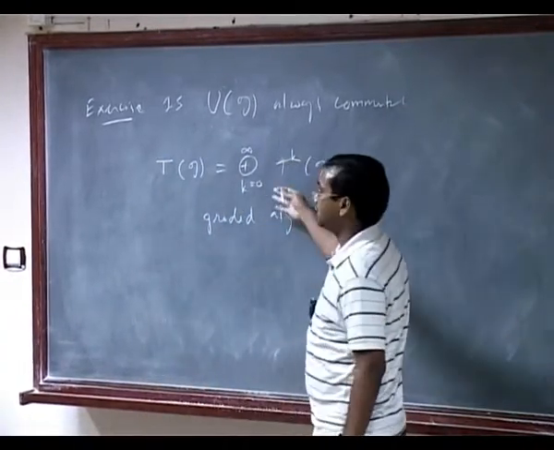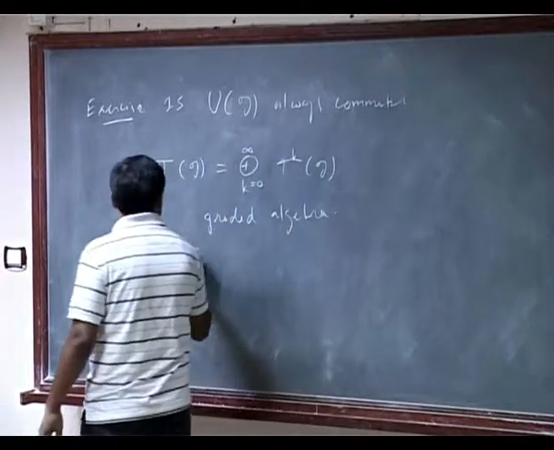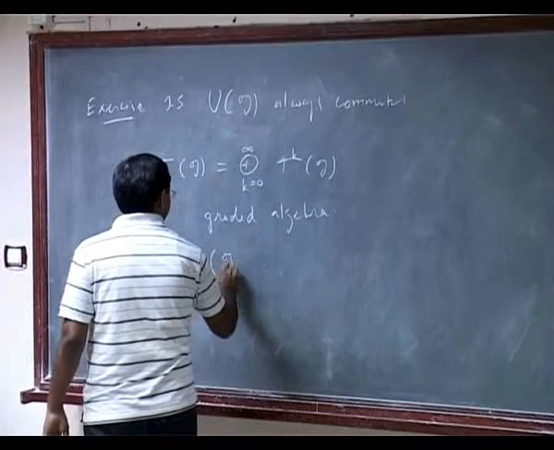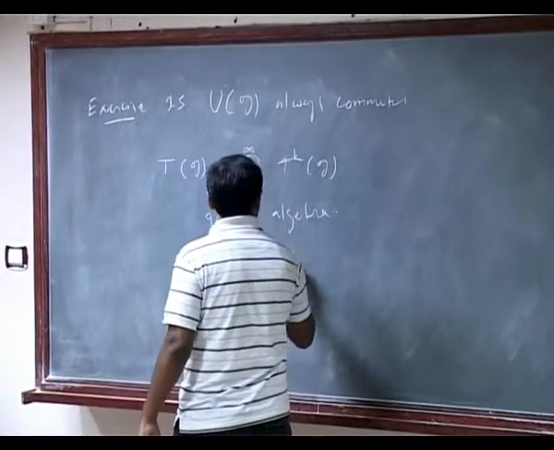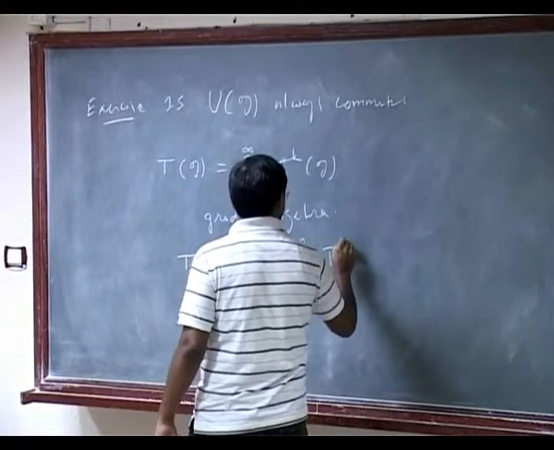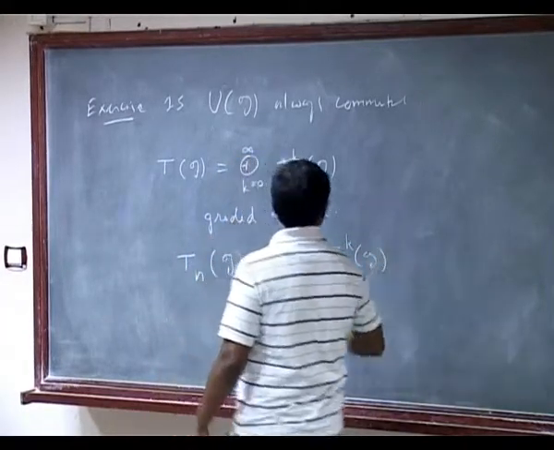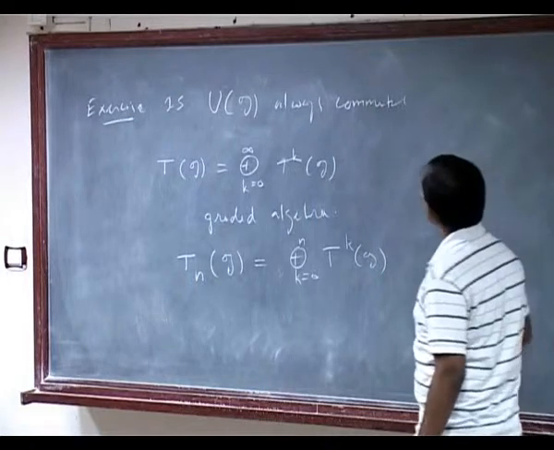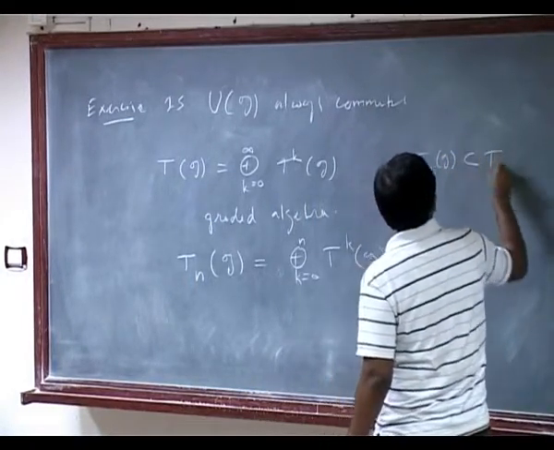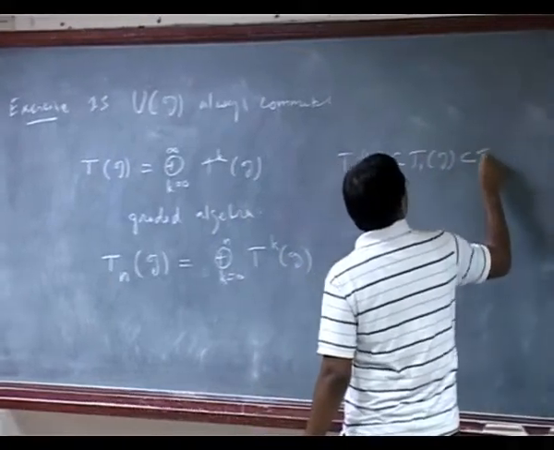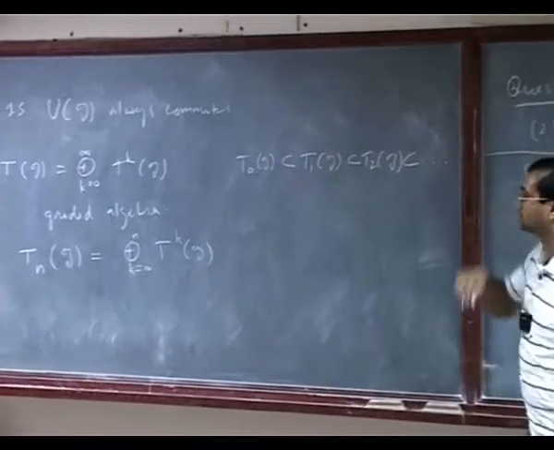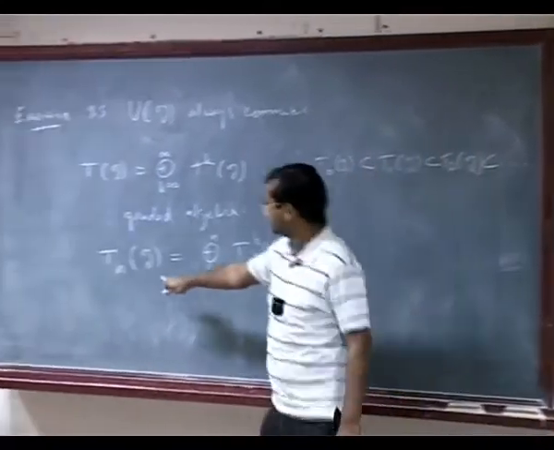And we can also define a filtration here. The filtration, I'll denote it as T_n G, is nothing but the sum of T^k G for k equal to 0 to n. So I have T_0 of G contained in T_1 G, and so on. I am writing lower indices now.